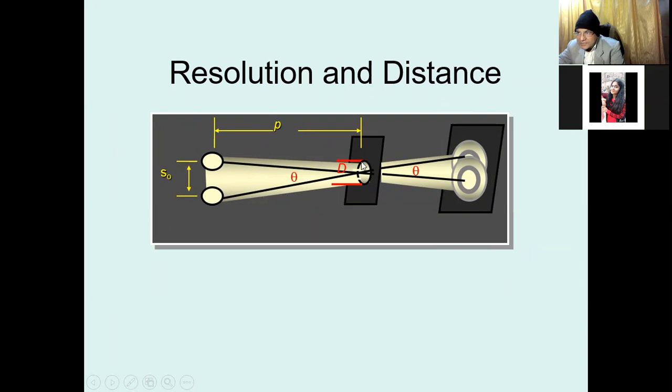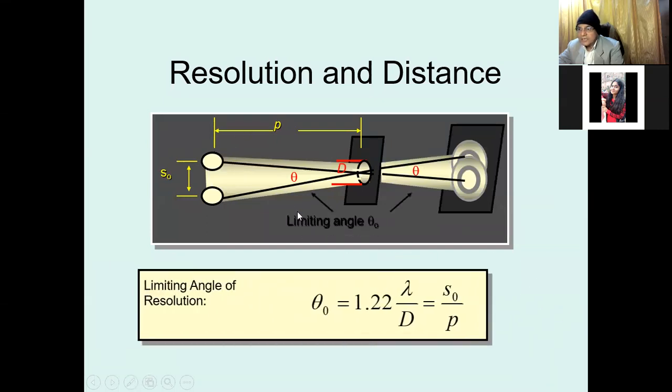So this is an aperture through which light is passing, and here are two objects separated by S0 and making angle theta. S0 by P, the position from the aperture, gives the resolution. The limit of angle of resolution is theta 0, equal to 1.22 into lambda upon d, where lambda is the wavelength and d is the aperture diameter.